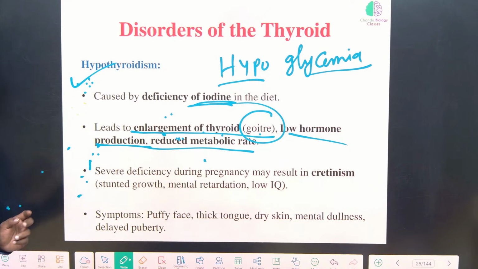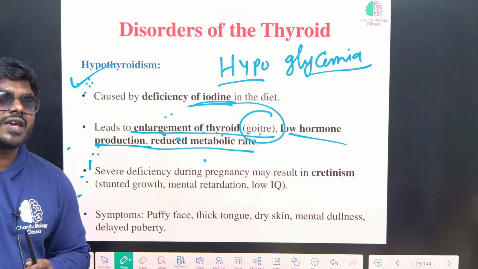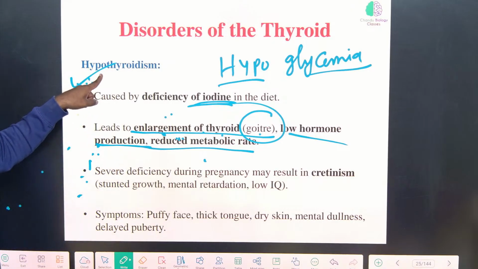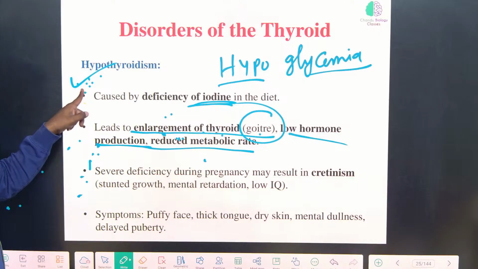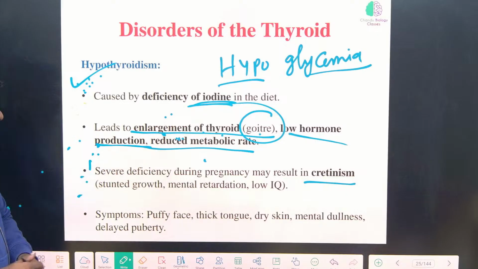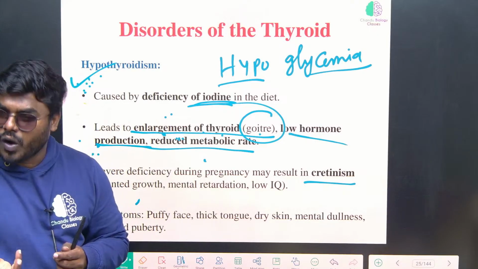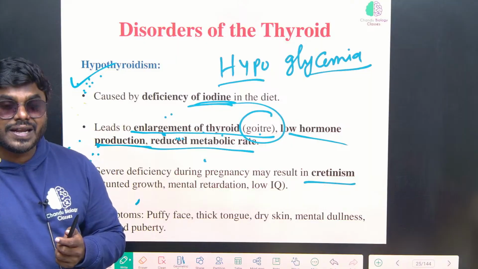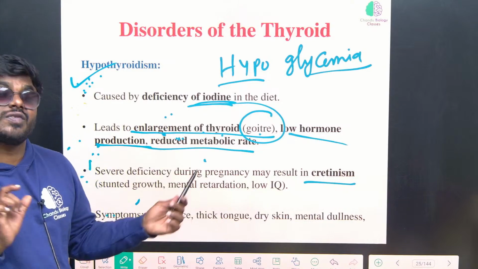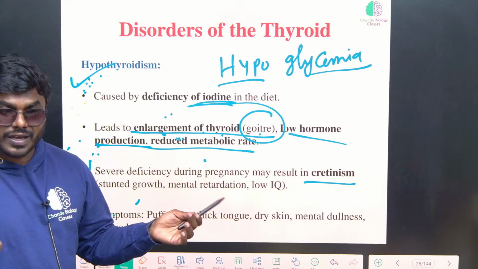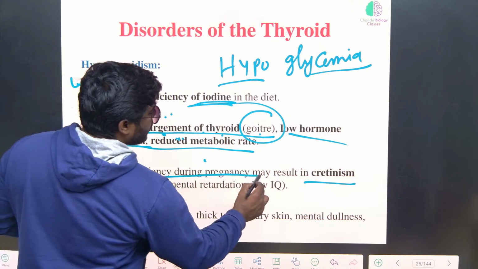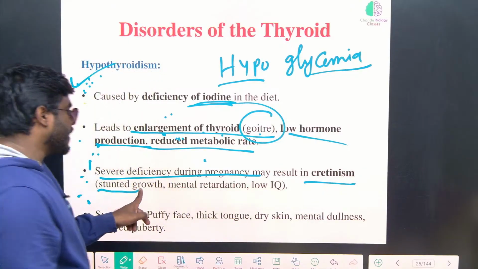Don't get confused. In 90% of cases, especially in pregnant women, if the iodine level is low, it leads to a disease called cretinism. The newborn baby will be born, but is completely mentally retarded or has low IQ. Imagine the importance of iodine in the body, nothing but salt. It's very, very important for the proper functioning of the thyroid gland.